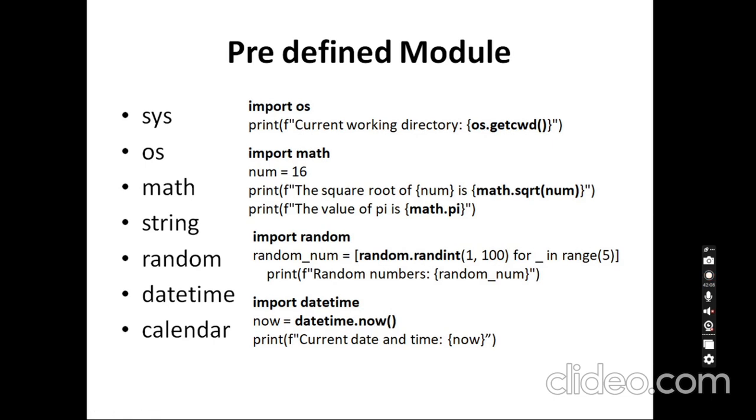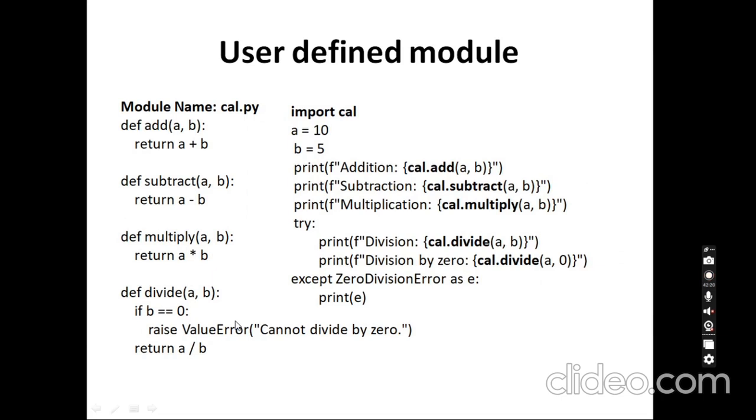Like this, I can also use the calendar module, passing the month, and the calendar will be available.